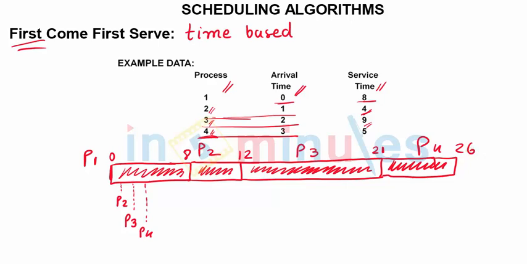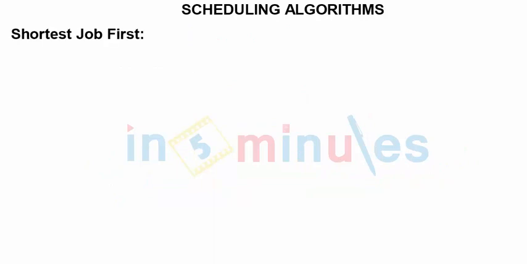So if we see the space it has taken, 8 cycles given for P1, then 4 cycles given for P2, then 9 cycles given for P3, and finally 5 cycles given for P4. So going with the next, we have shortest job first.